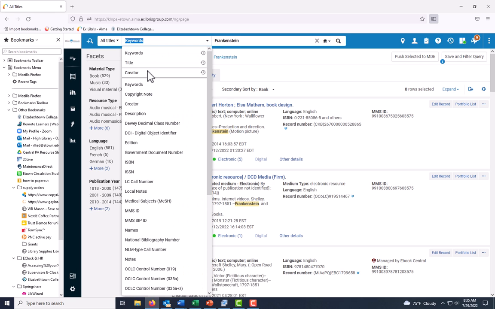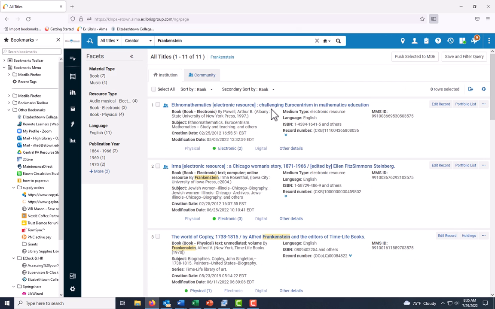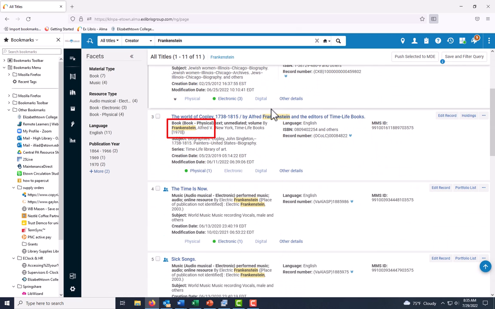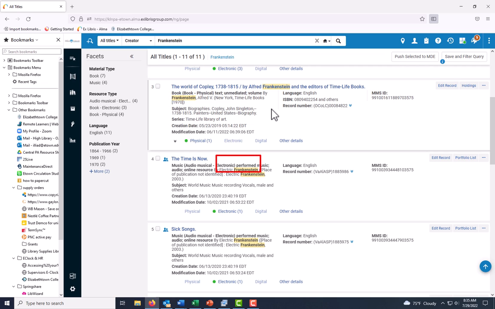A creator search for Frankenstein will bring up books by art historian Alfred Frankenstein and music by the band Electric Frankenstein. The creator search can be used to find authors, editors, artists, directors, musicians, and actors.